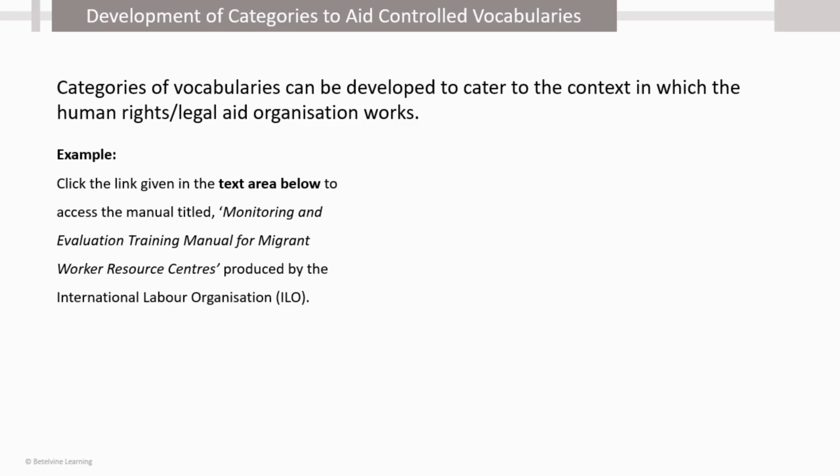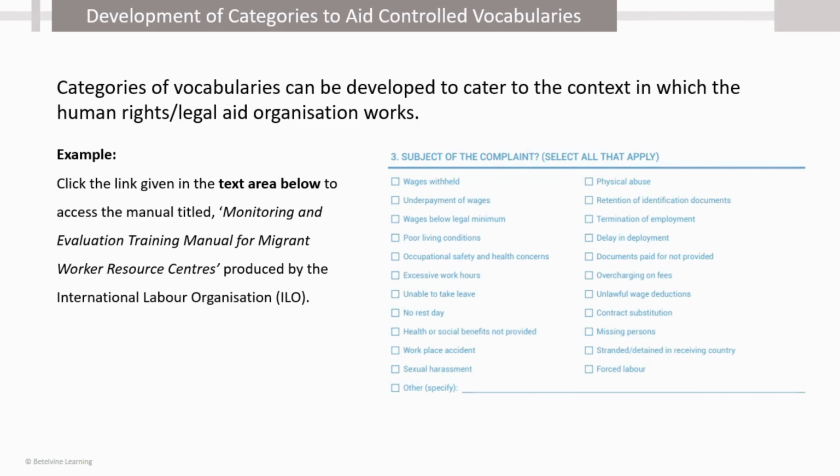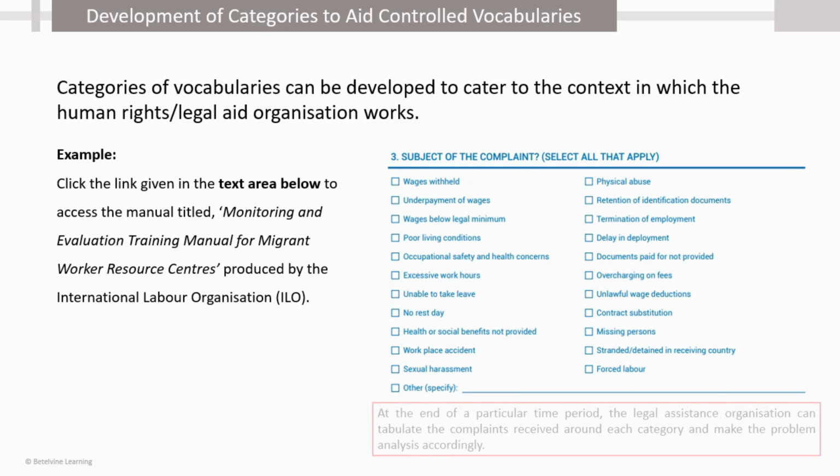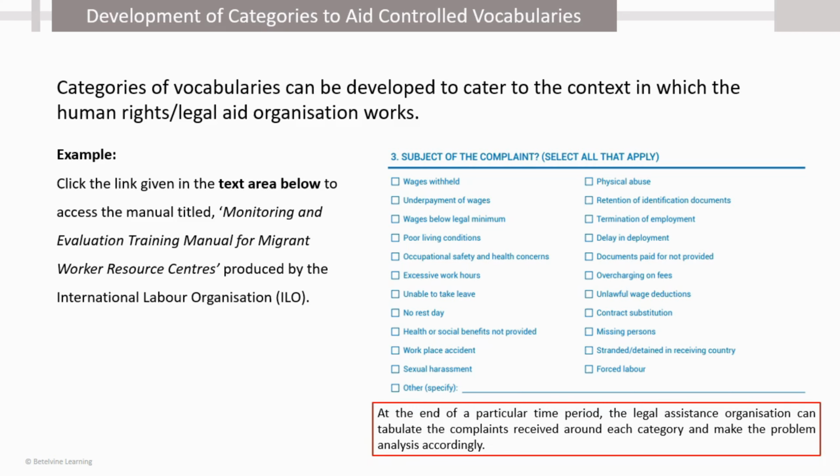In the legal assistance record in Annexure 2 of the manual, point 3 lists categories of issues that may be faced by migrant workers. The list presents terms that are used to describe the problems. The person recording the complaint is required to categorize the problem along these options. If records are maintained this way, then at the end of a particular time period, the legal assistance organization can tabulate the complaints received around each category and make the problem analysis accordingly.